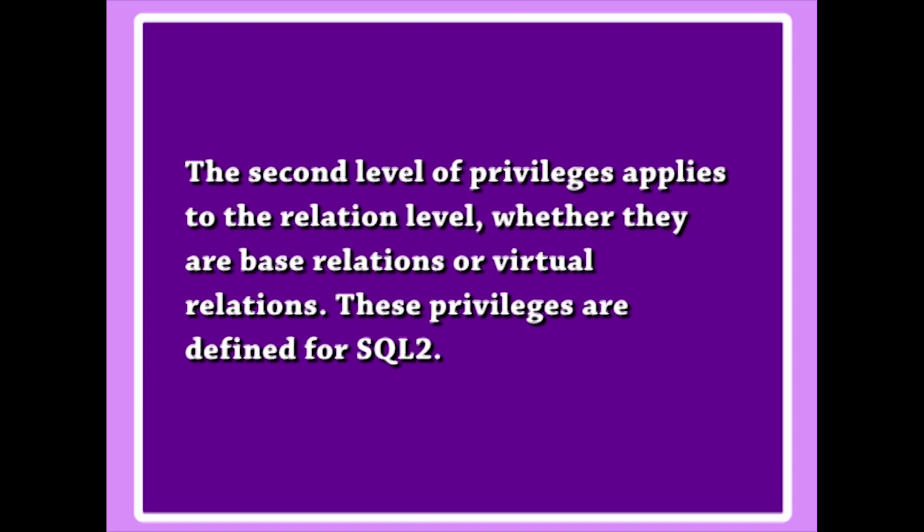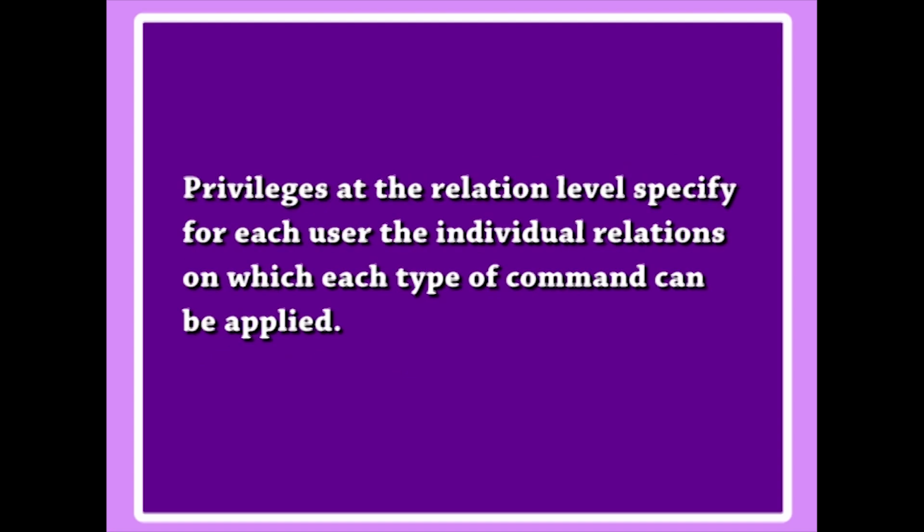The second level of privileges applies to the relation level, whether they are base relations or virtual relations. These privileges are defined for SQL2. Privileges at the relation level specify for each user the individual relations on which each type of command can be applied. Some privileges also refer to individual columns of relations. SQL2 commands provide privileges at the relation and attribute level only. Although this is quite general, it makes it difficult to create accounts with limited privileges.